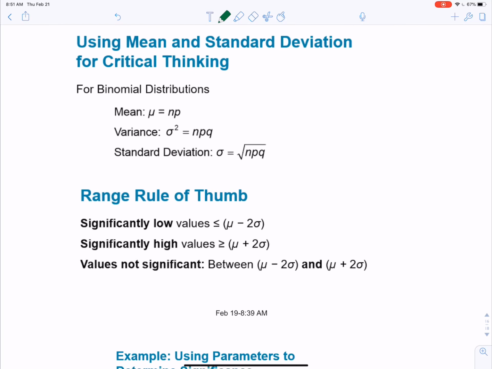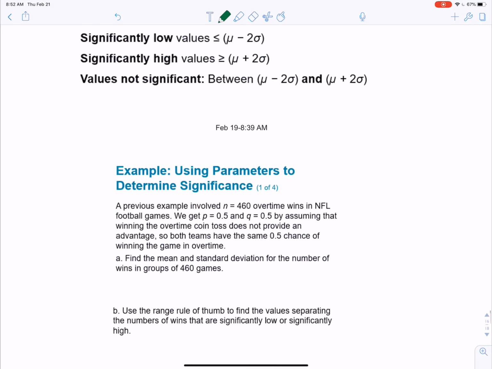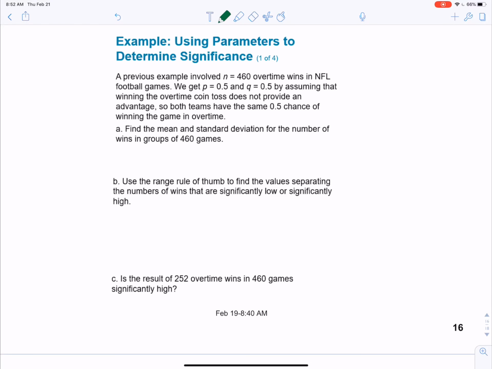If we keep going, we see that we can also use our formulas from our formula sheet to find our mean, variance, and standard deviation. We also see the same range rule of thumb that we've seen throughout the class. So if we look at that same overtime example from our NFL, the first thing they're asking us for is our mean. From our formulas, we know our mean is N times P. 460 was the number of trials, 0.5 was the probability of success, and when we multiply,